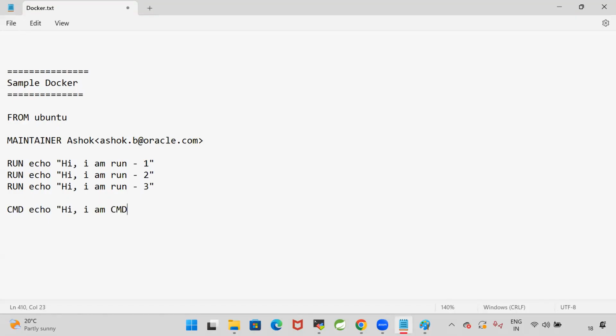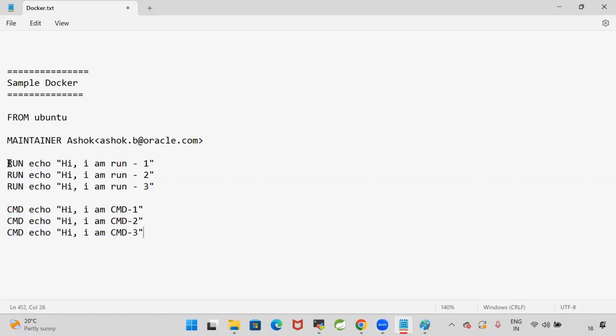Hi, I am CMD1. And here I will specify CMD2 and CMD3. So like this, I'm specifying FROM Ubuntu, maintainer name, RUN instruction and CMD instruction.